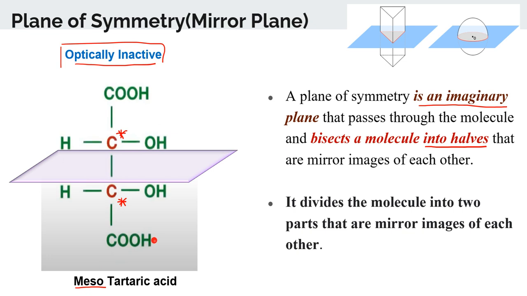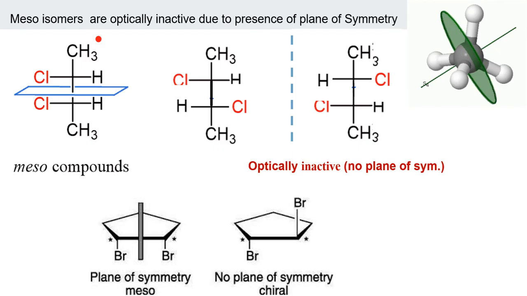Meso. Is that clear to you? If you look at the upper part and the lower part, both are mirror images of each other. So if there is any molecule where we can get mirror images, that means a plane of symmetry is present and the molecule is optically inactive. Look at these, some examples.